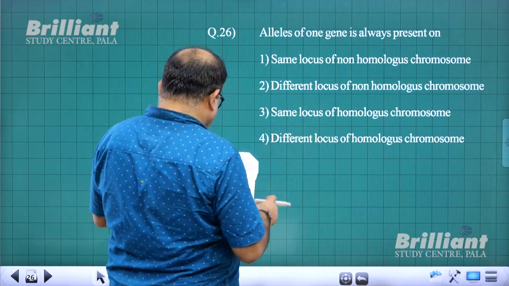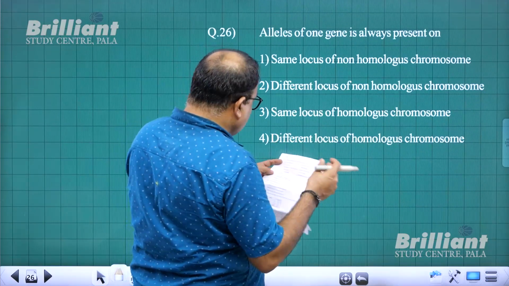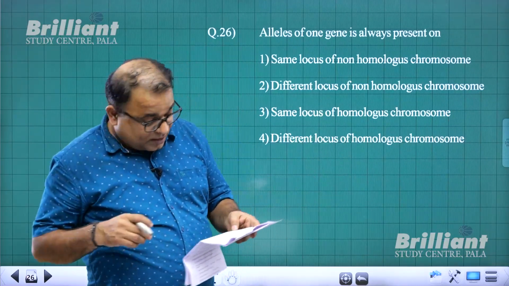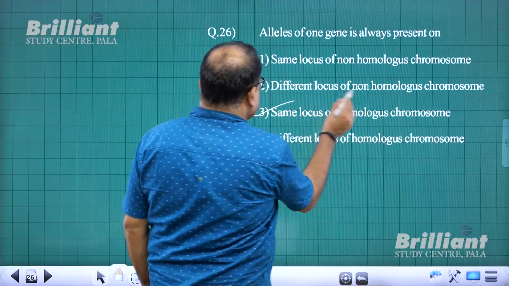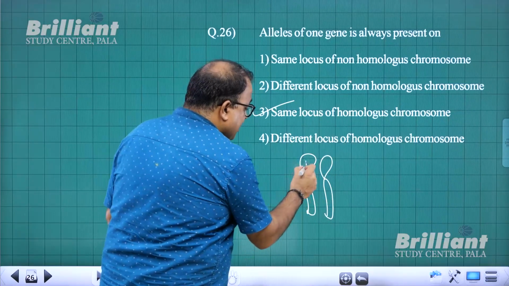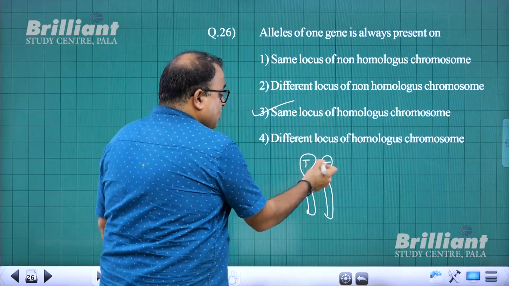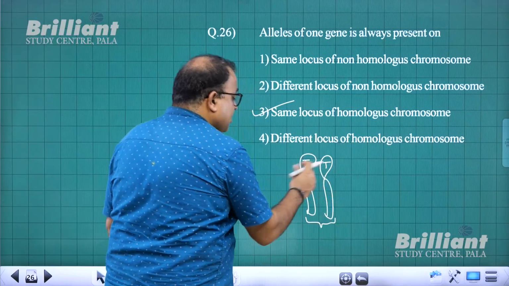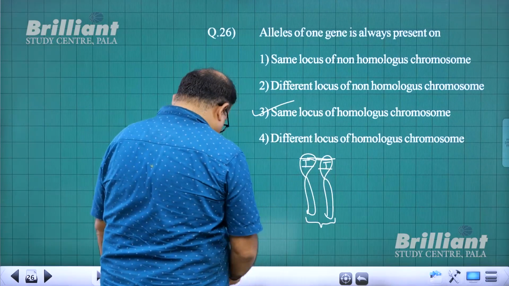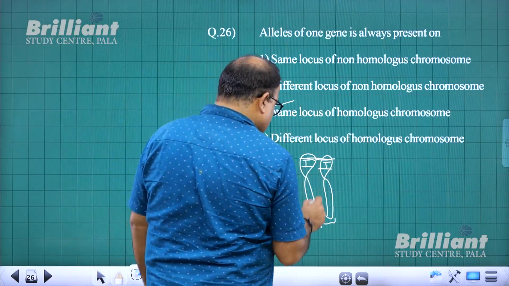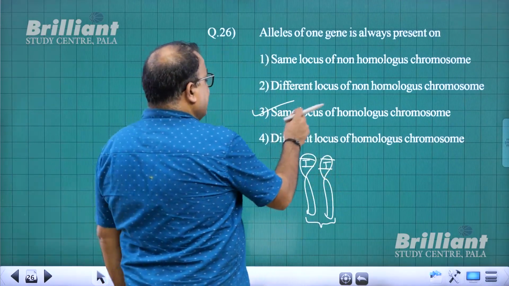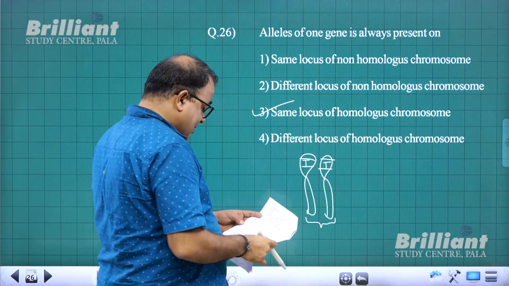Alleles of one gene are always present in. We all know that alleles of one gene are always present in the same locus of homologous chromosomes. Answer is 3. So this is one chromosome, this is the other chromosome, this is a homologous pair. If T is here, T will be here. In a homologous pair, they are at the same locus. So it is the same locus of homologous chromosomes. 26(3) is the answer.